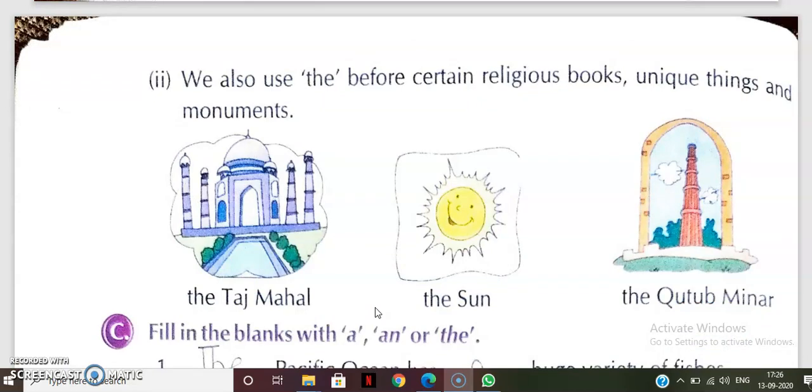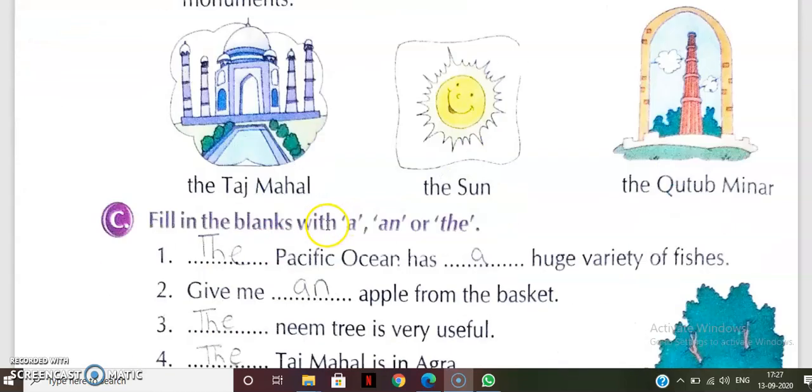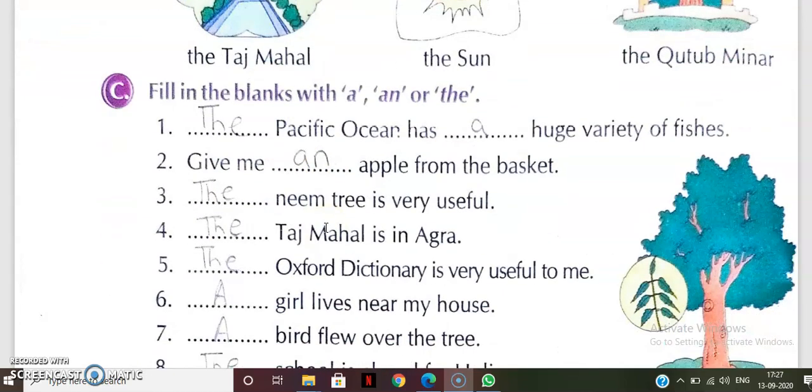Then we also use the before certain religious books, unique things and monuments. The Taj Mahal, the Sun, the Qutub Minar. So these are the things before its name we are using the. Now we will see the exercise for the articles a and the.